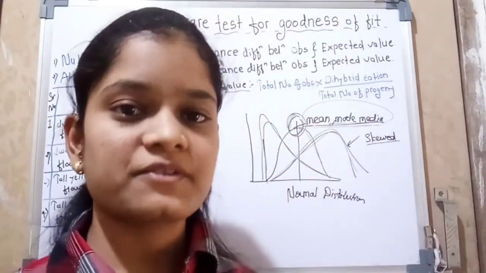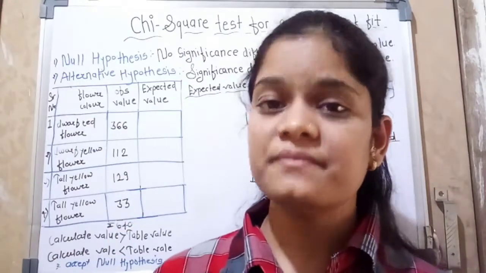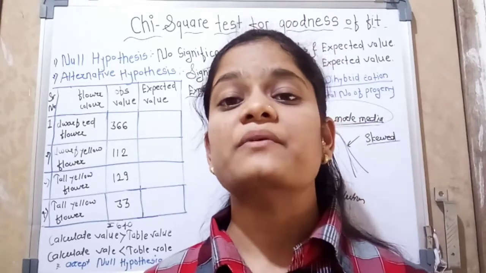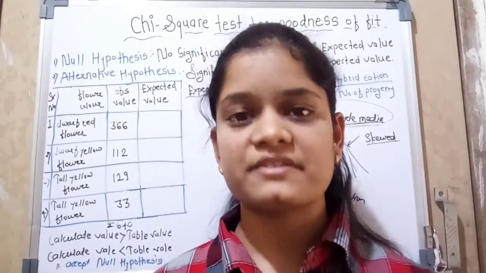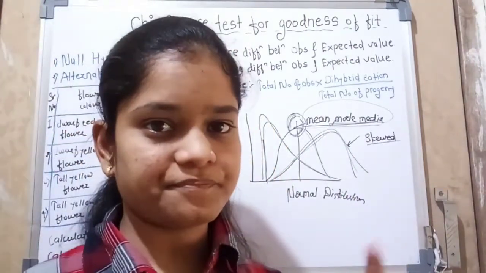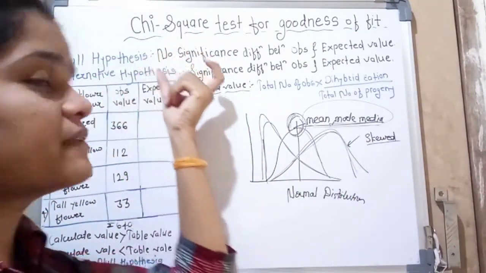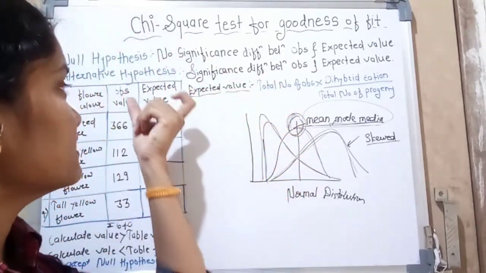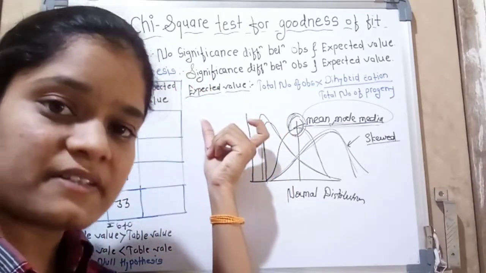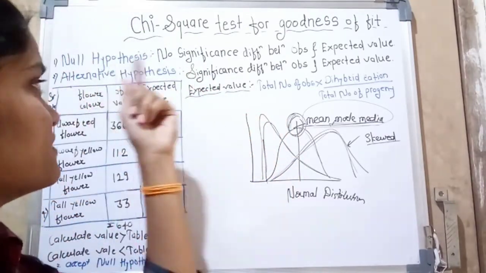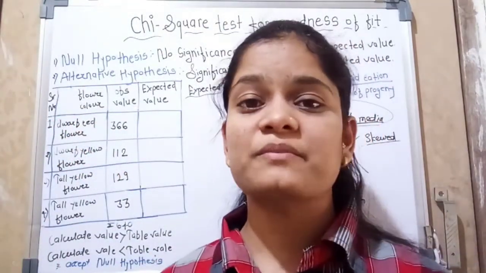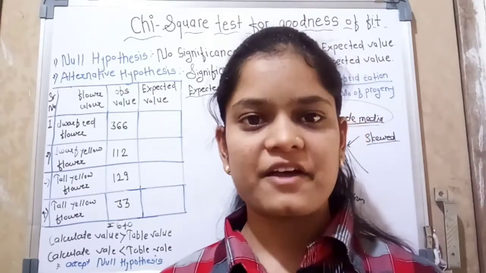In the case of chi-square, there is some significant difference between observed values and expected values. At that time our alternative hypothesis is accepted. These two do not occur at the same time. If the null hypothesis is accepted, then the alternative hypothesis is rejected. If the alternative hypothesis is accepted, then the null hypothesis is rejected. So you should know these two terminologies well to understand the chi-square test.